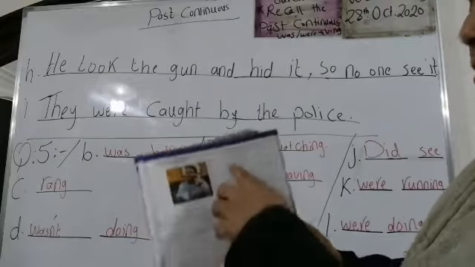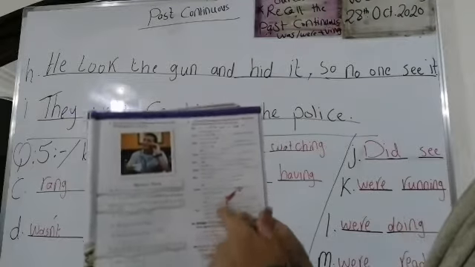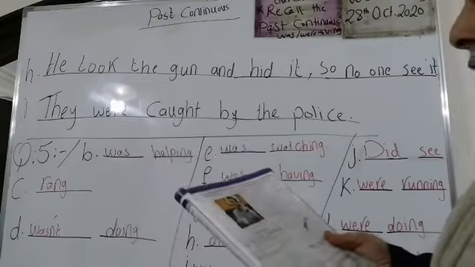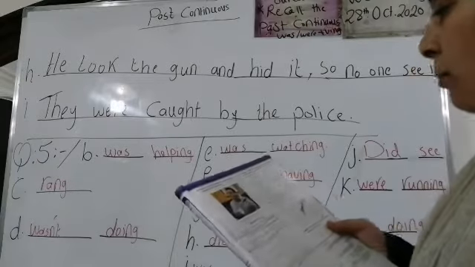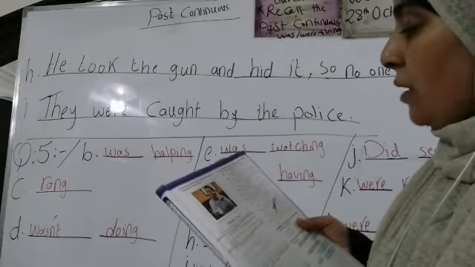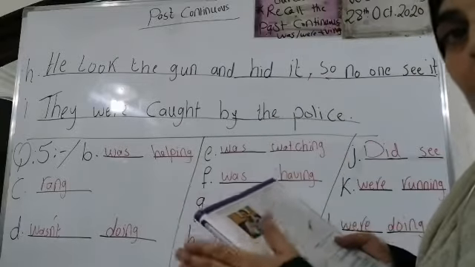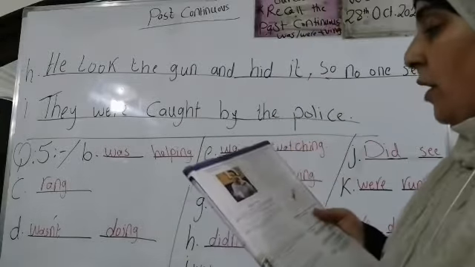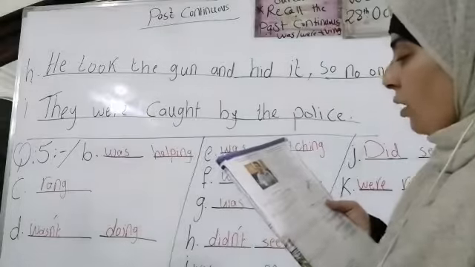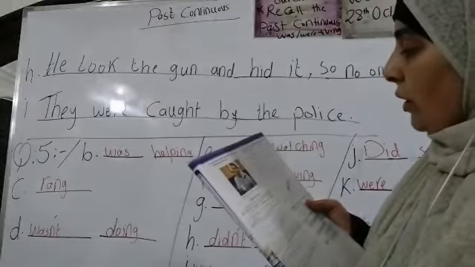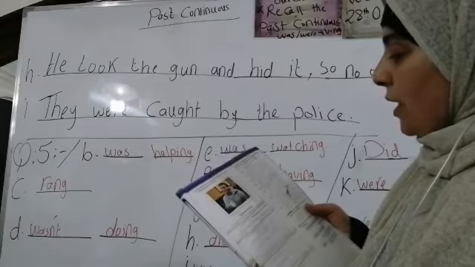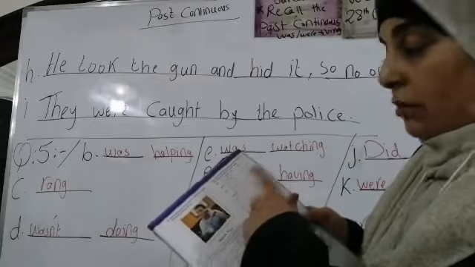Now let's move to question number 5. We're going to do this one together. Okay? Look at number 5. Complete the dialogue by putting the verbs in the correct form of the past continuous or past simple. It depends on the sentence itself. We have Rob and Colin. Rob: So Colin, what were you doing yesterday at 4 o'clock? Okay?